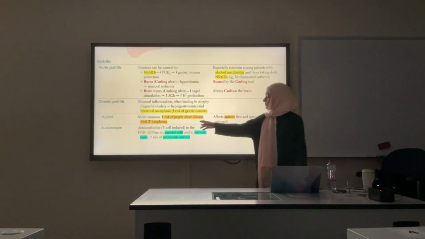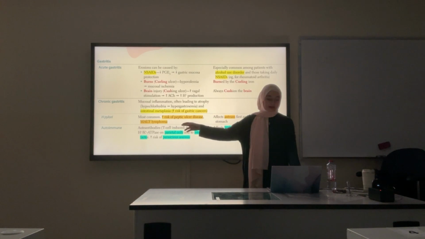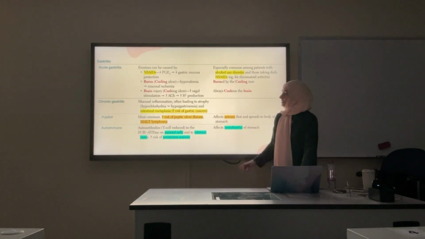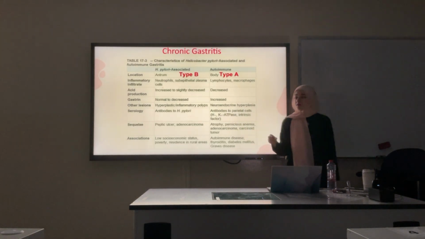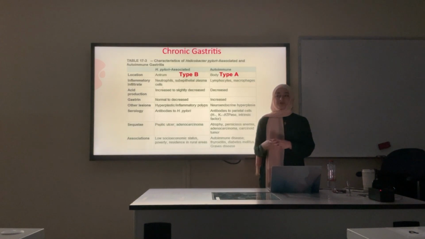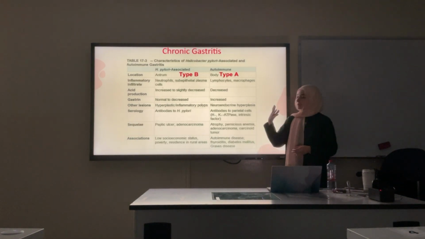H. pylori can lead to peptic ulcer disease and MALT lymphoma. It affects the antrum of the stomach. It's called H. pylori because this is the area that it affects, the pylorus part. And because of the virulence factors of this bacteria, the proteases, the elastases, it can lead to inflammation of the stomach.